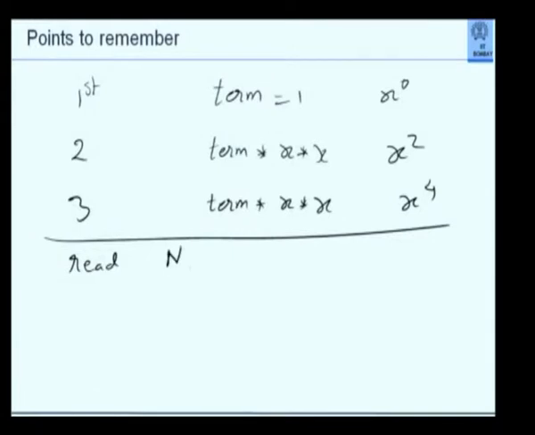You have to read n, you have to read delta, and you have to read x. And then you have to verify that x is less than 1. In an exam situation, people lose marks if they don't do these things. And that is why it is important to remember these points.